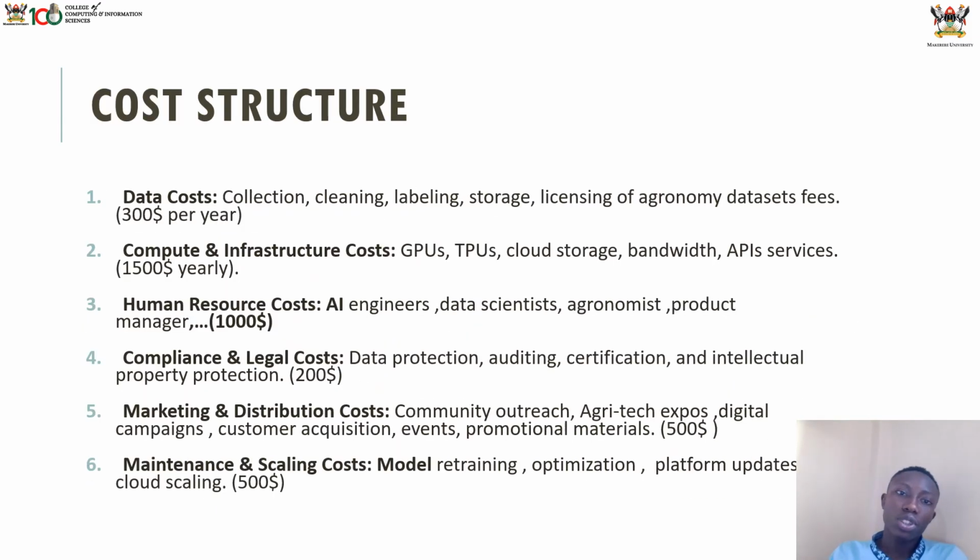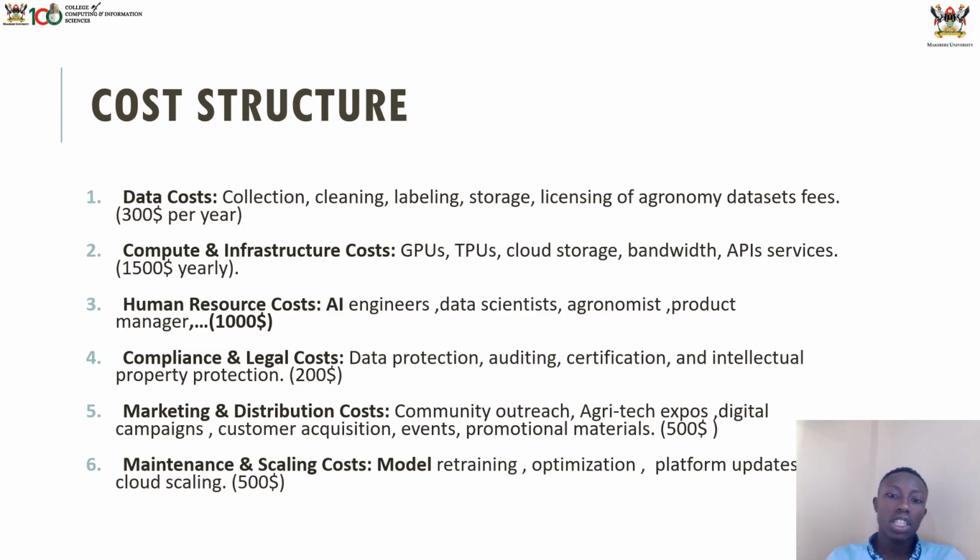Now let's talk about the cost structures, how financially we are going to spend on our system. First of all is data costs. Mostly we need to access different datasets from different organizations or private institutions. So we need data collection, cleaning and labeling, and storage. We estimated $300 per year. There is computation and infrastructure costs, that is GPUs and TPUs for training and all that.